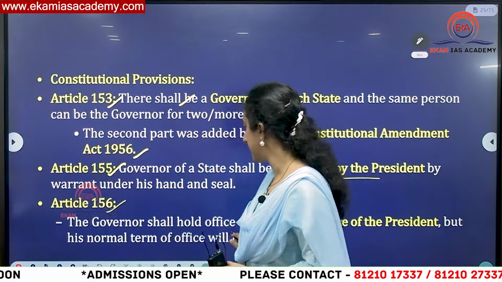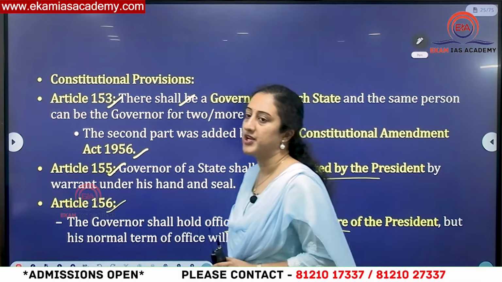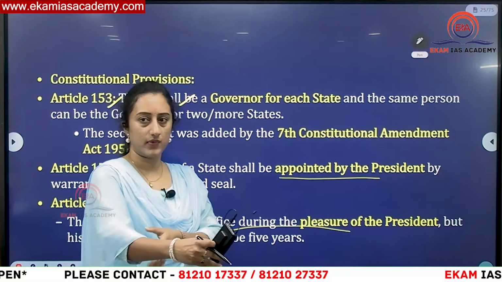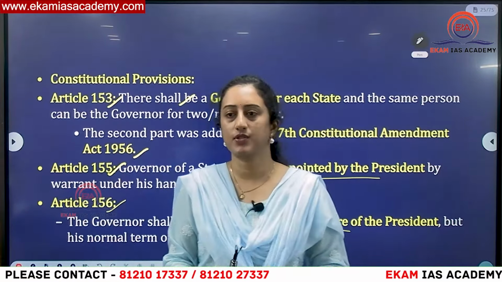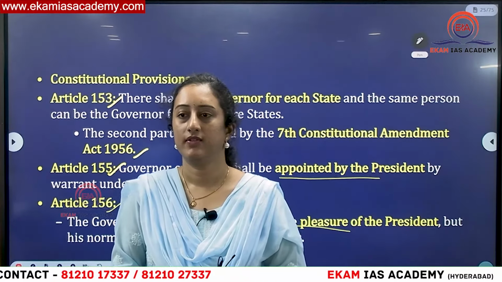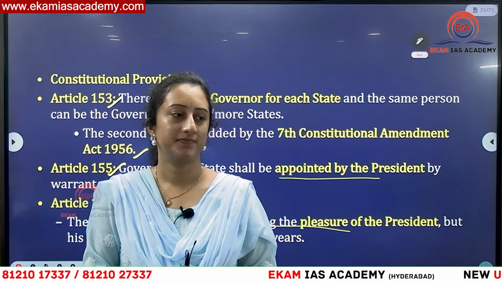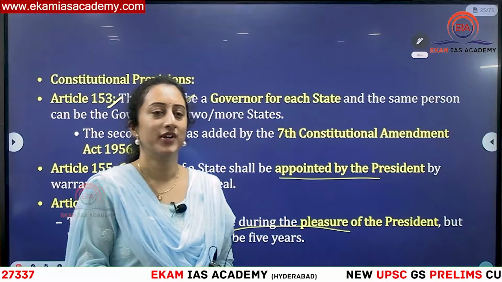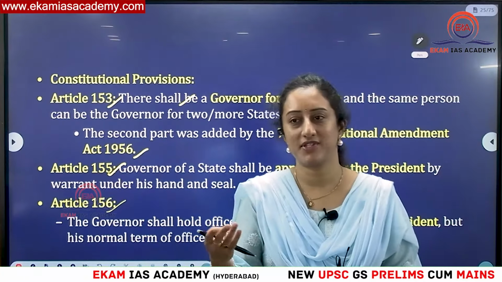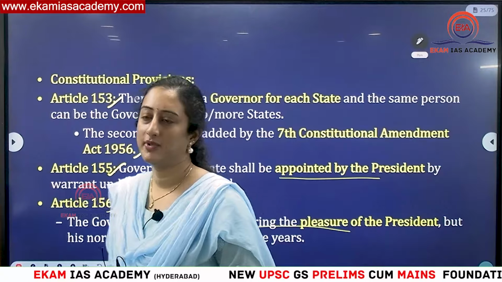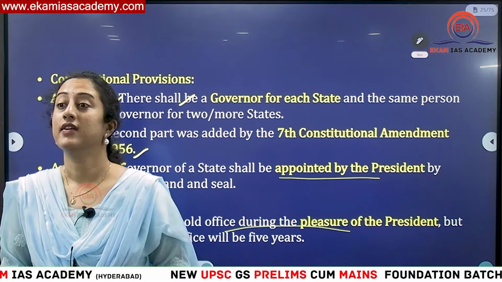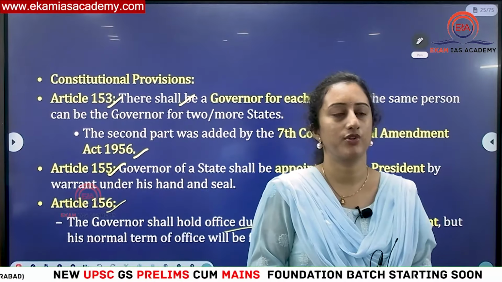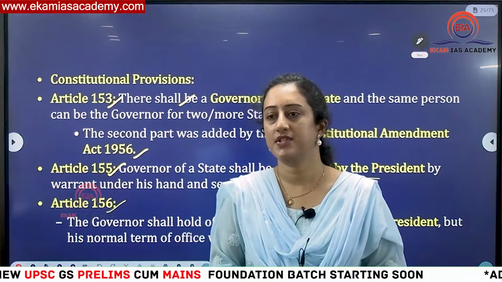Then Article 156 says that they should hold office during the pleasure of the President. Who will all hold office during the pleasure of the President? Council of Ministers, good. Governor. One post will change after every election. Even in Telangana, that post resigned and a new person was appointed after the recent government. Very good. Attorney General, okay, and Advocate General of a state. So those also hold office during the pleasure of the President and Governor.